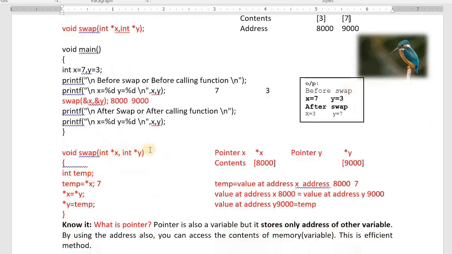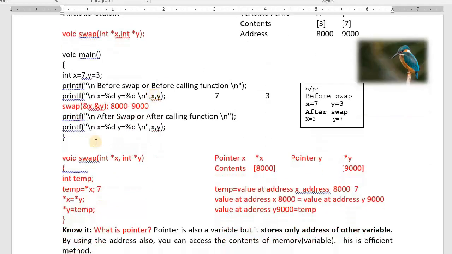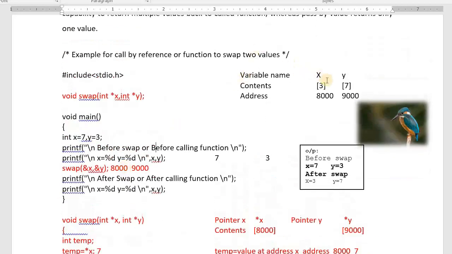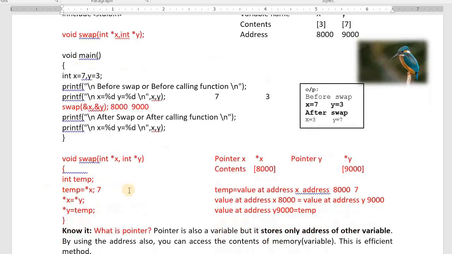If you do any changes to the formal parameter, that is affecting actual parameters. Understood the difference? If you make any changes to the formal parameters x and y, it will affect the actual parameters. Actual parameters are x and y. This is the difference between call by value and call by reference method. In the call by reference method, you can return multiple values back. In this example, we have modified 2 values, means indirectly we have returned 2 values.